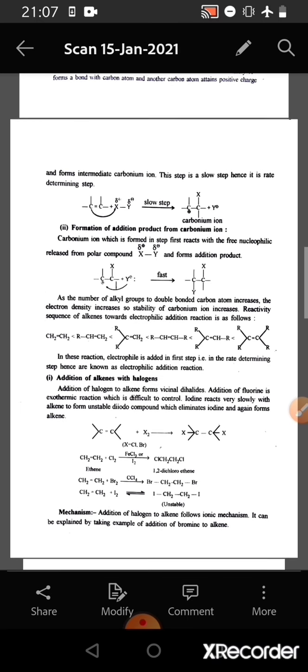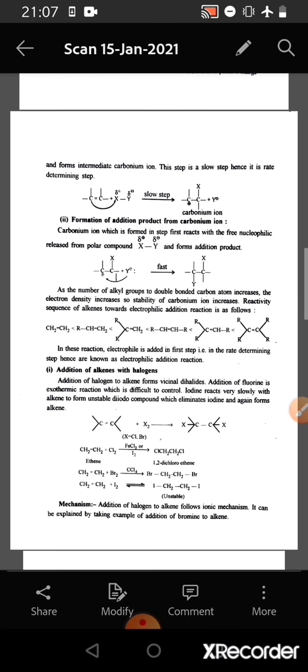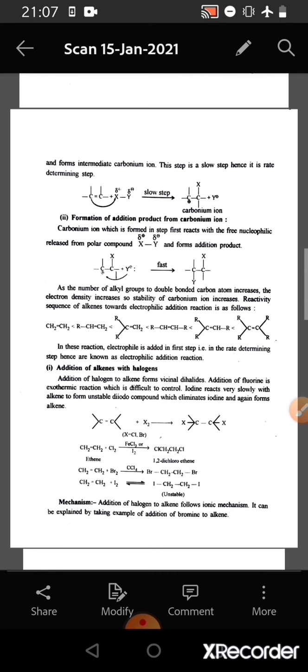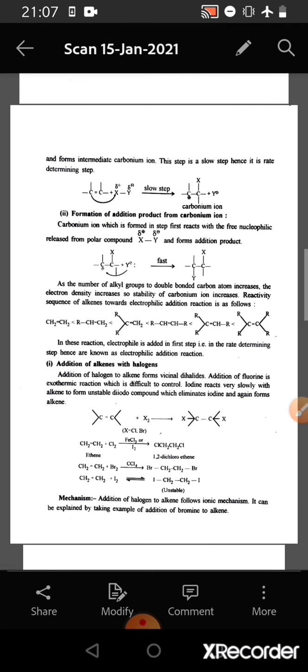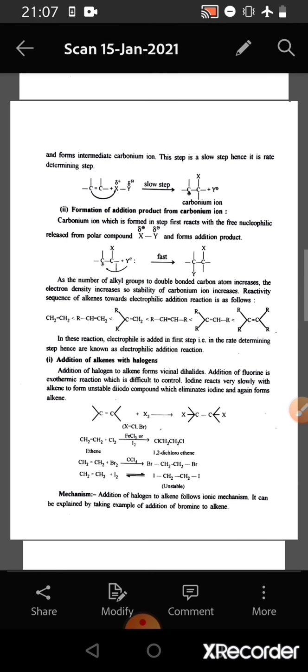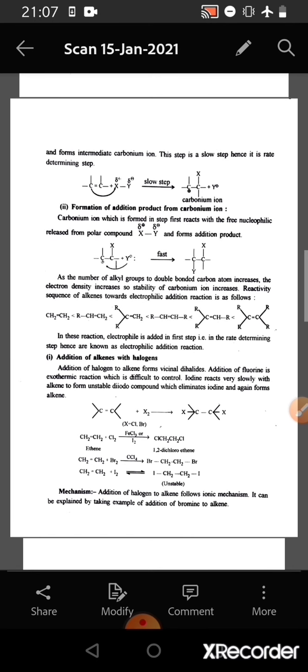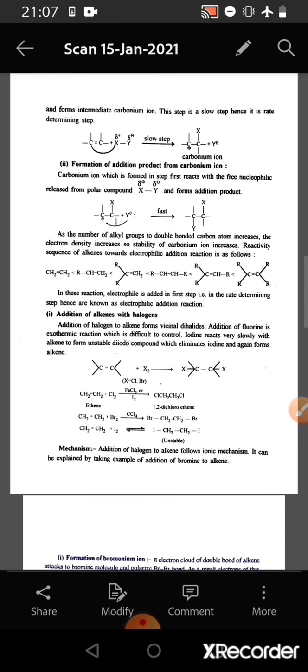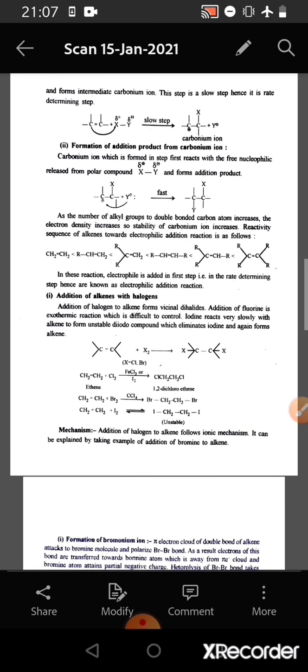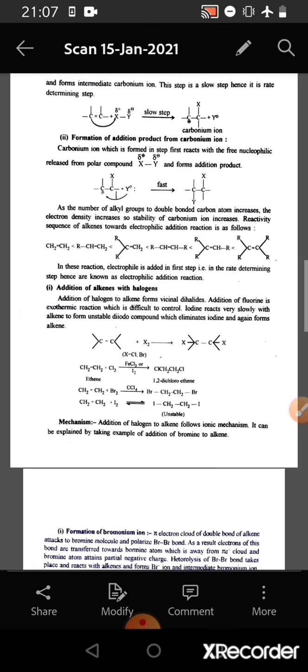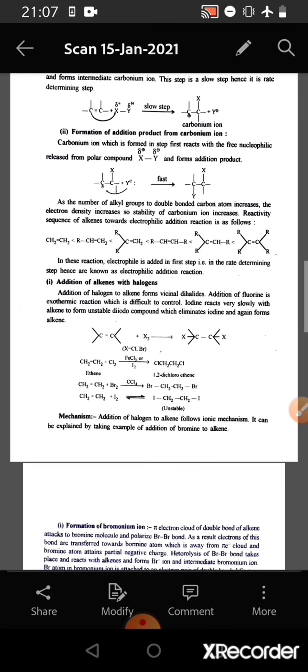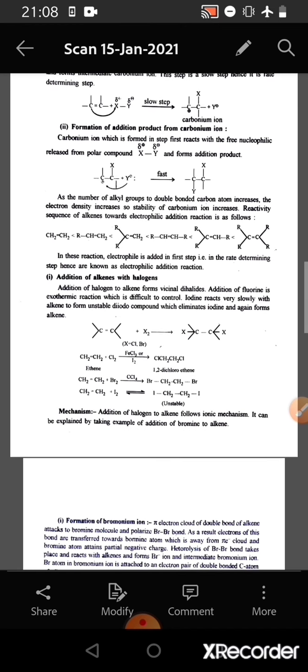In the next step, formation of the addition product from carbonium ion. Carbonium ion, which is formed in the first step, reacts with the free nucleophile released from the polar compound XY and forms addition product. As the number of alkyl groups on double bonded carbon atom increases, the electron density increases, so stability of the carbonium ion also increases.